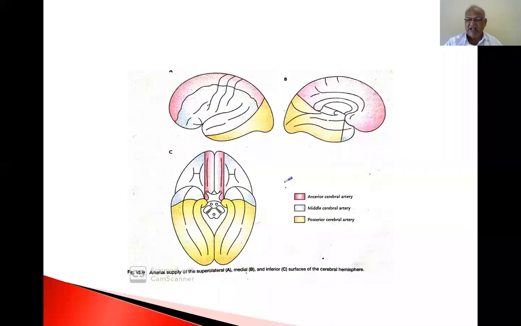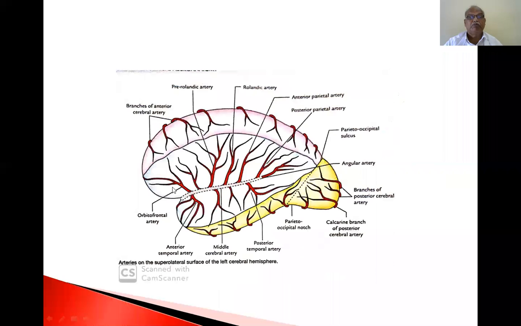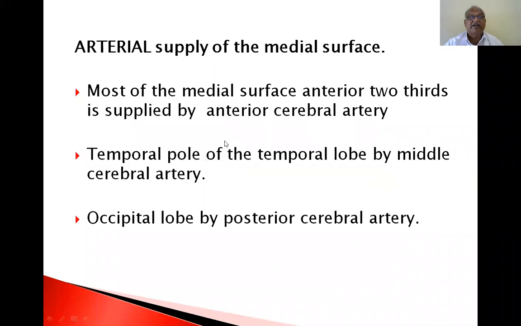So, I had given it in a gross way. Most of the supralateral surface, about 2/3, is supplied by the middle cerebral artery. A narrow strip adjoining the lower part of the temporal lobe and occipital lobe is supplied by the posterior cerebral artery. Now, this is the blood supply. This is a diagram given in your standard textbook.